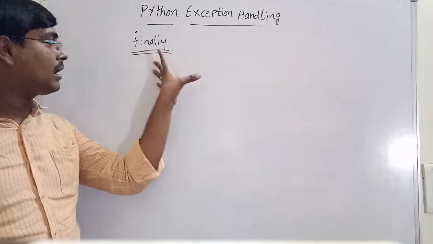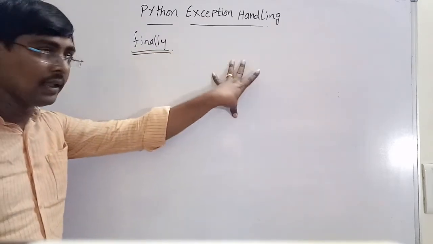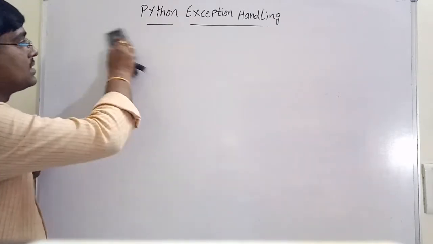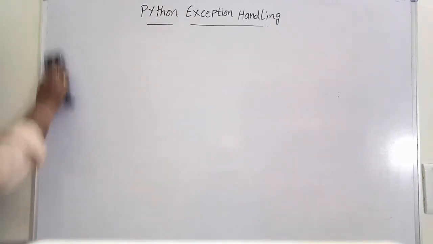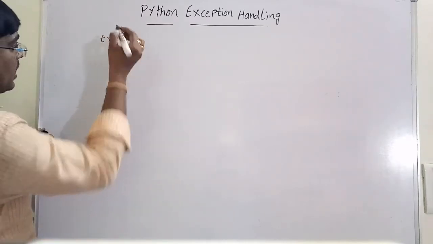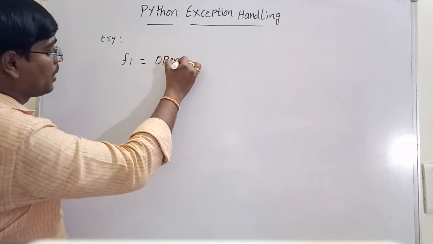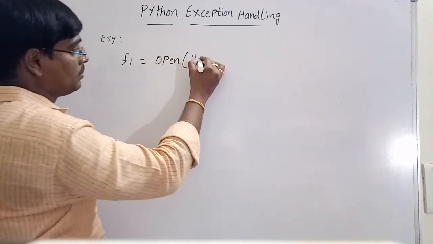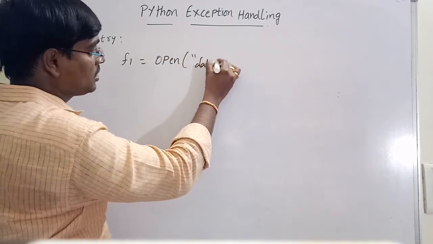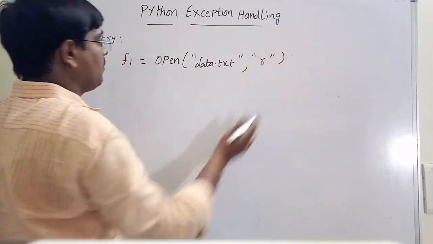So we can write try except finally or try finally. Consider a simple example. In the try block, I am opening a file. f1 is equal to open of some file name, data.txt. Suppose I open the file in read mode.